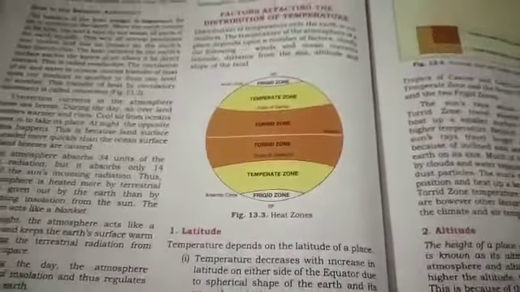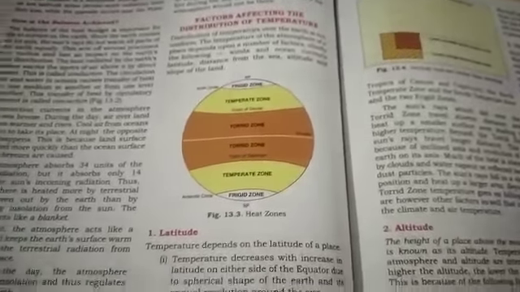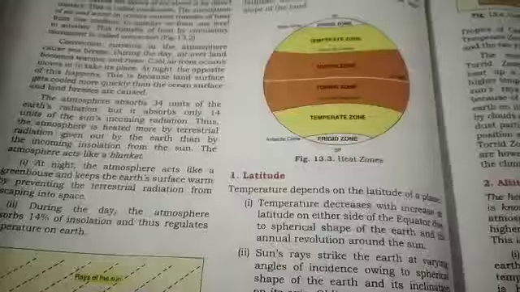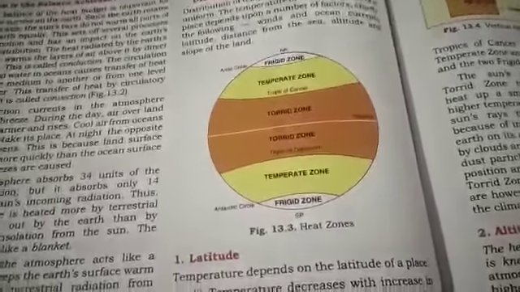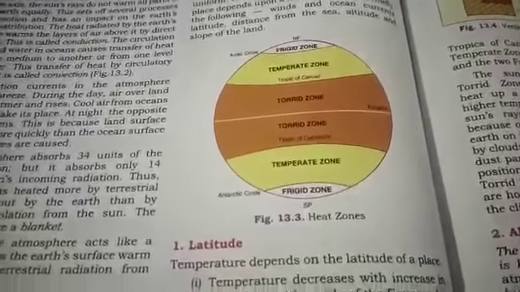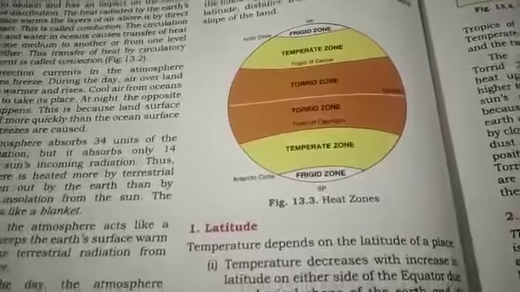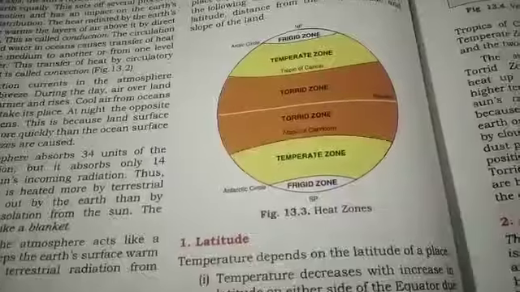Now children, another thing that I want to tell you is how this balance is achieved. The balance of the heat budget is important for life survival on the earth, as I have told you just now, because this sets several processes into motion that impact the earth's heat distribution.